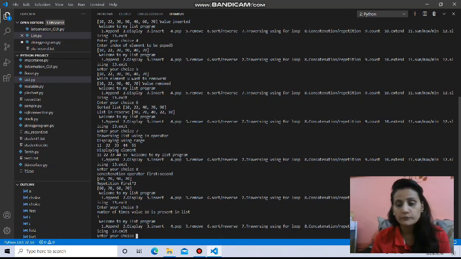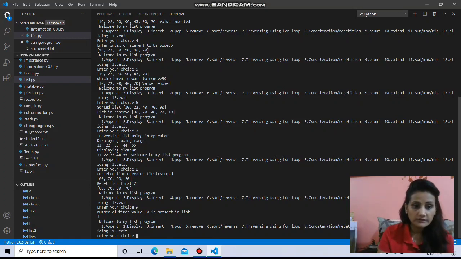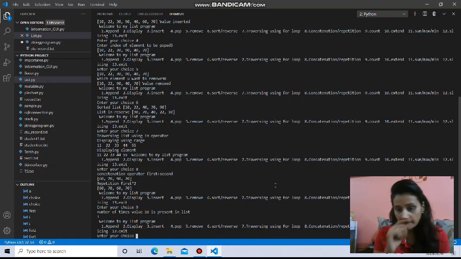Okay, now extend is another function or method in the case of lists that will add two lists. Okay, listen, what is the difference here is, concatenation is not storing the value. Concatenation is one list plus another list only for the purpose of display, but extend is actually making a change in memory and storing, combining the two lists and storing them under one single name.